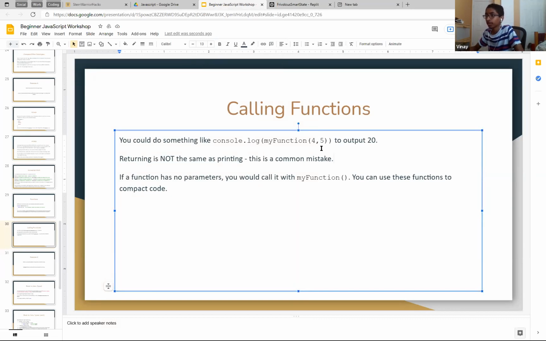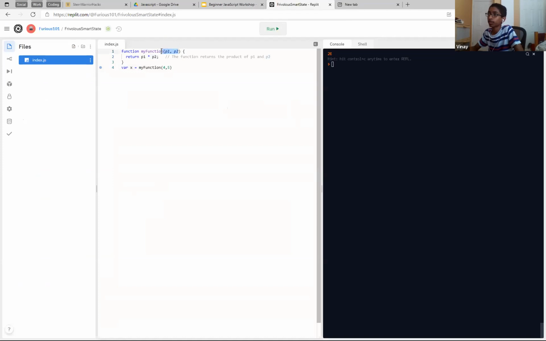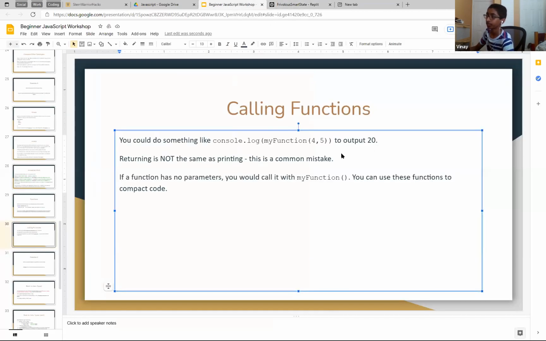If a function has no parameters, you take out P1 and P2, return 4, and it'd just be like this. Console.log, and then it'd just be like this. You don't put anything inside it. Like I said, you can use this to compact and simplify your code.